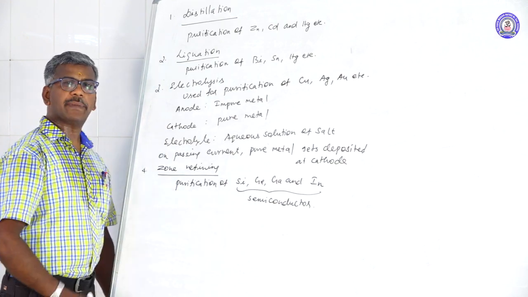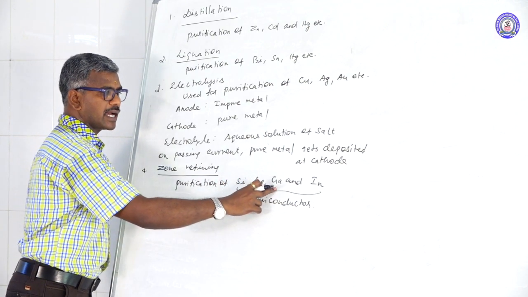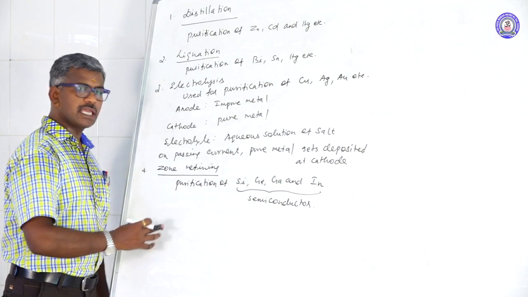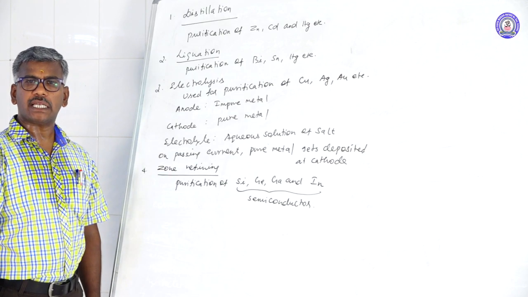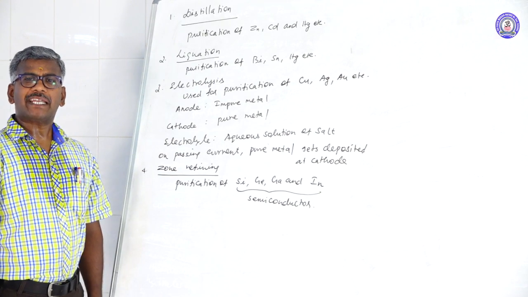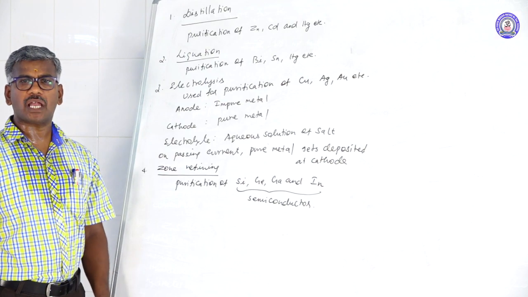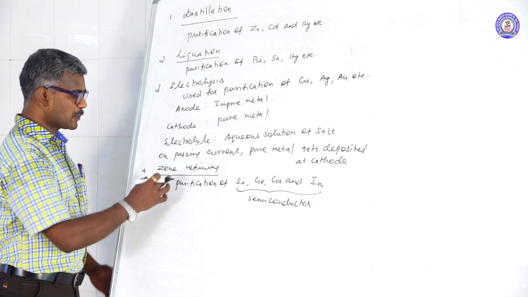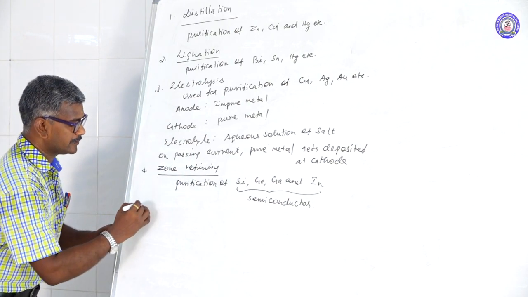What are the metals going to be extracted? Silicon, germanium, gallium and tin. Here, impurities of the metal are more soluble in the liquid state than the solid state. Here, metals of high purity can be obtained by the removal of impurity substances. This process is known as zone refining method. Another one,